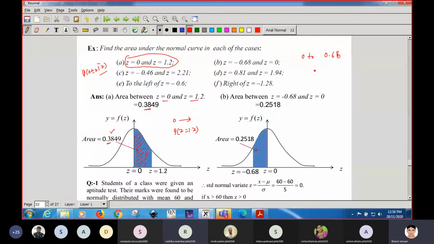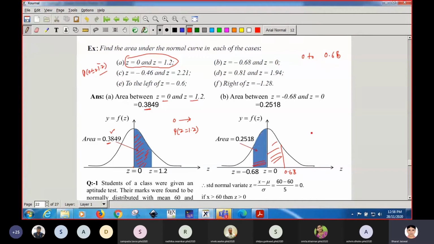Yes, sir. Okay, then the area here at 0.68 will be the same as this one. Because the table for negative values is not given, but it is symmetrical, that much area will be the same on the right hand side also. So instead of calculating minus 0.68, you have to calculate 0.68.